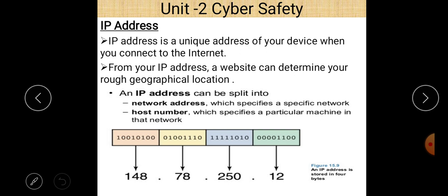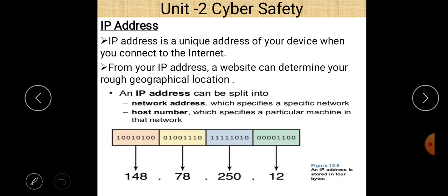Then 78 is again converted into a byte, and 250, and the same process follows for 12 also. So we can say that an IP address is stored in 4 bytes. These 4 bytes are again divided into two parts: the first part is the network address and the second part is the host address.